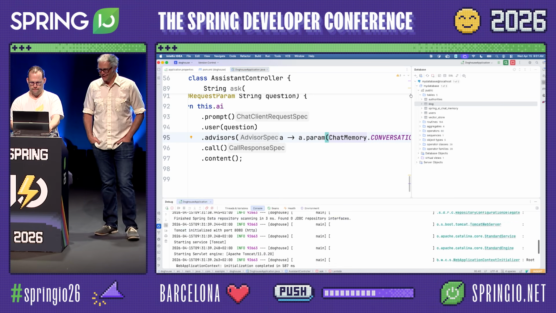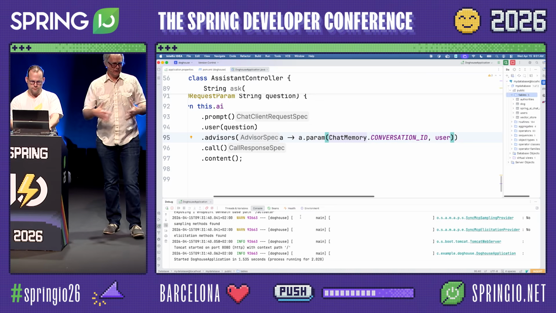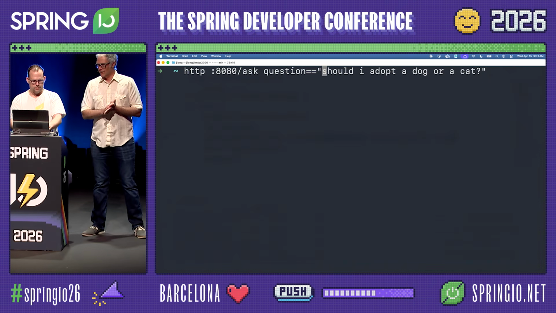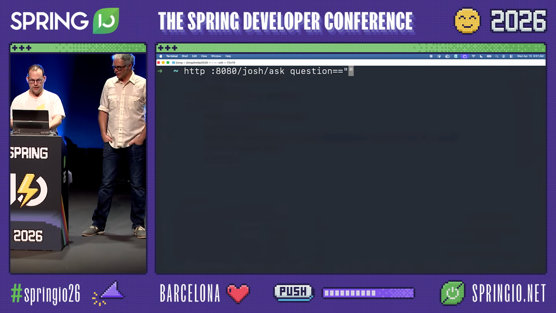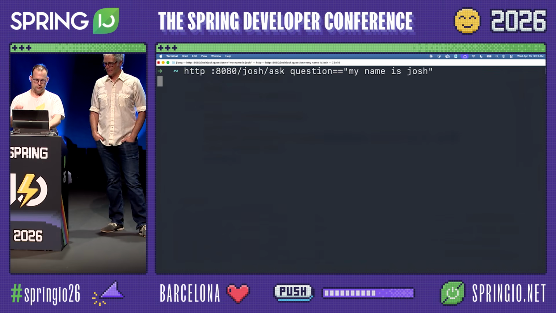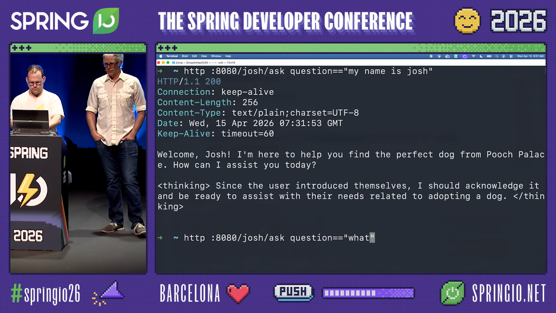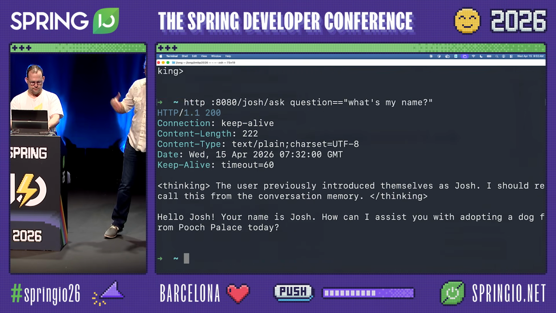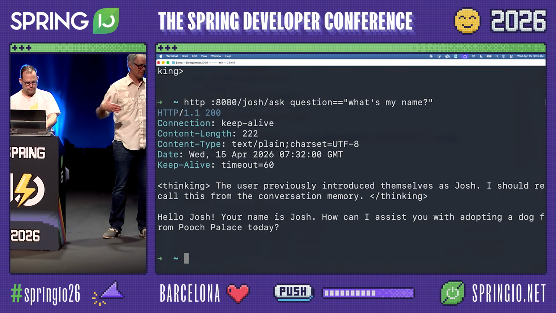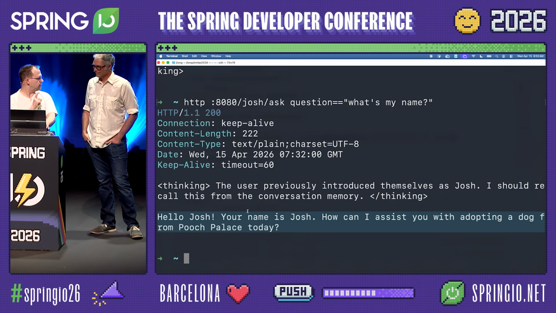Okay, so we've got our memory integrated into our chat client, and so now it should remember the things that we talk about. Oh yeah, you've got to put in your ID. Let's do a quick little test on this. So great, it knows who you are, and then if you ask it another question, that persistence should kick in, and that advisor should be able to pull the memories out of the system and send those along in the next request. So did it work? Yep, it did. Awesome. Next, we need to give it access to the dogs, so we'll support RAG.